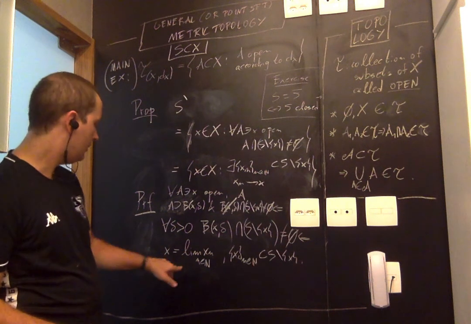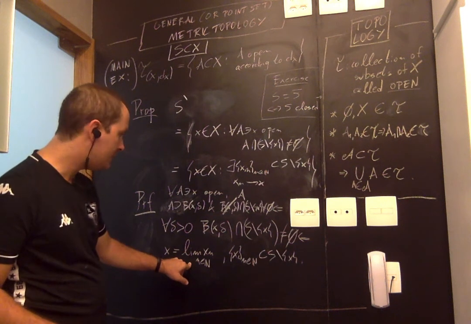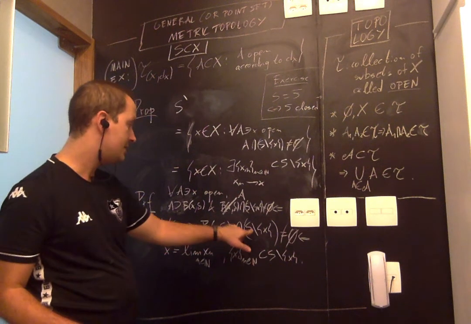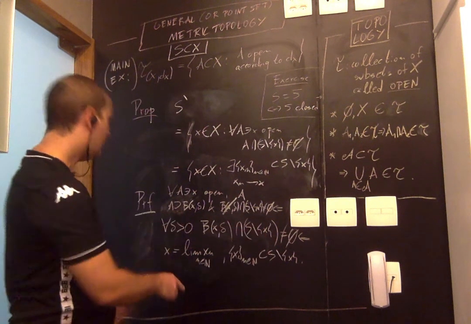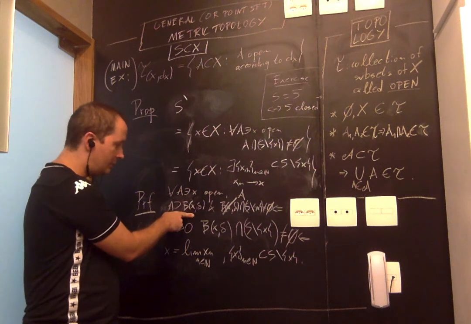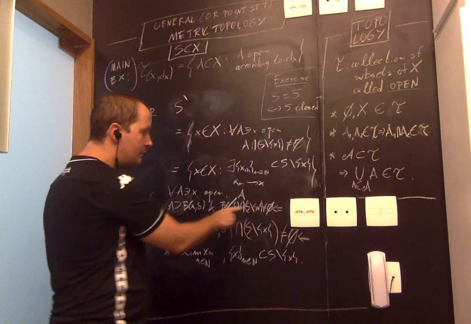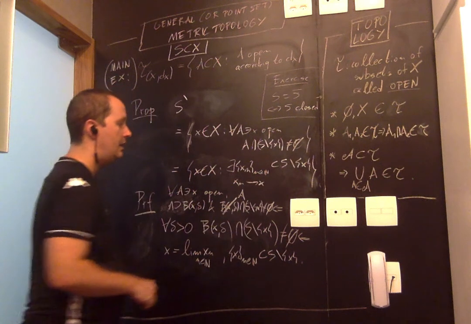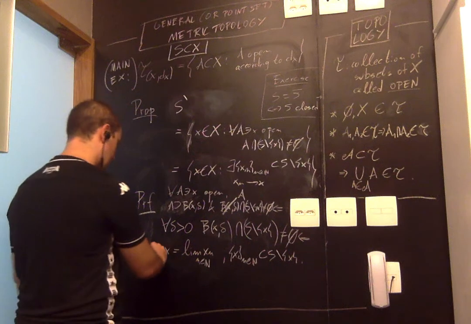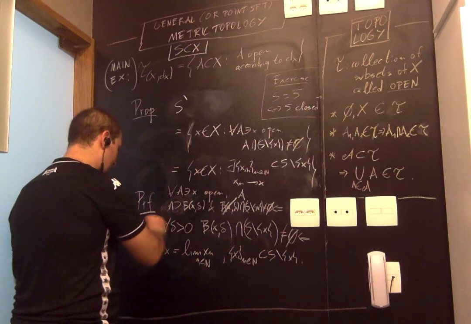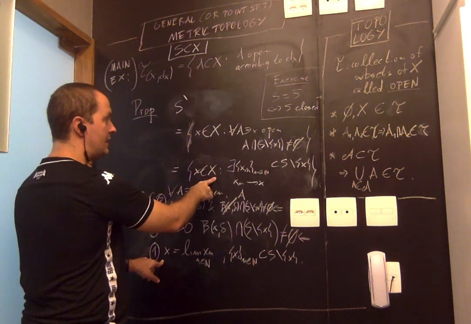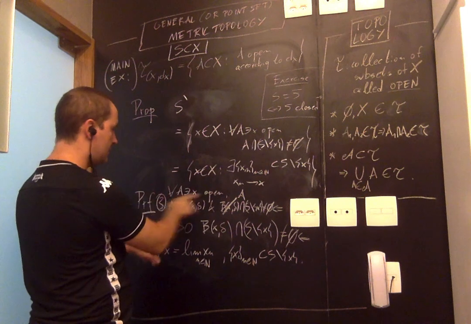So we're done. If x is a limit of a sequence of points in S minus x, then for all delta, the open ball of radius delta around x intersects S minus x. And because any open set contains a ball around x, the open set must intersect S minus x. Therefore, if x belongs to the set, it must be that x is an accumulation point.